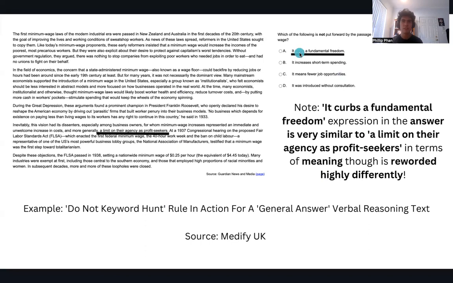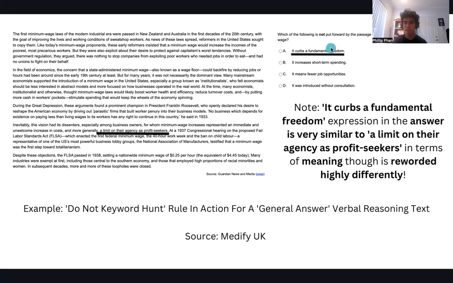It curbs the fundamental freedom: stopping the rights of these people. A limit on the agency of profit seekers: preventing their freedom, or preventing their allowances as profit seekers. So in a sense, preventing their rights as profit seekers. They're both similar. They're both simply different ways of saying the same thing. So I write it right here. It's very similar in the idea, and therefore it would not be the correct answer to choose for which of the following is not put forward, because it's just reworded differently. It's a different way of expressing the same idea.